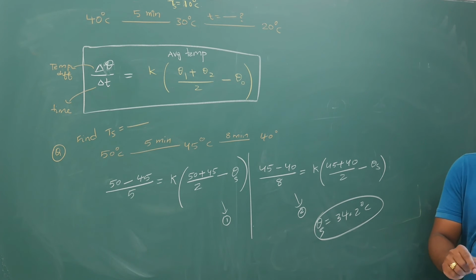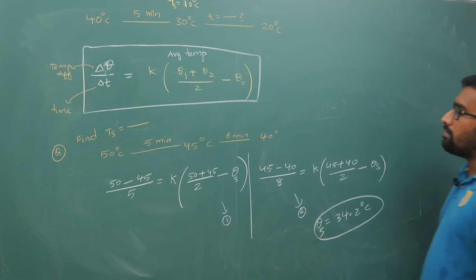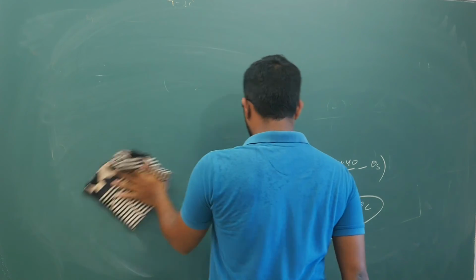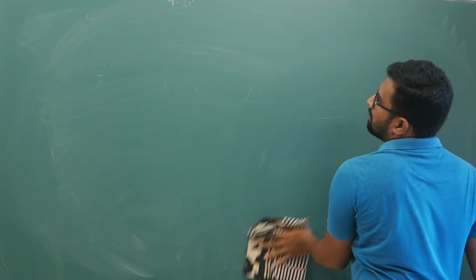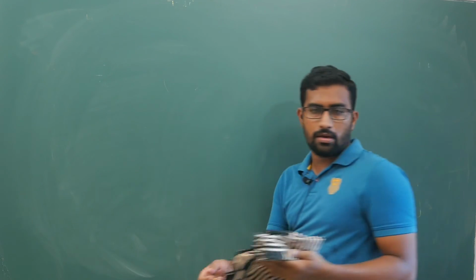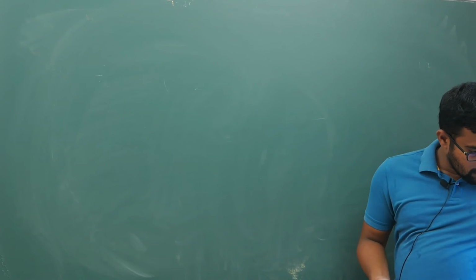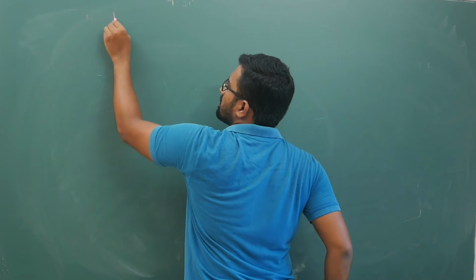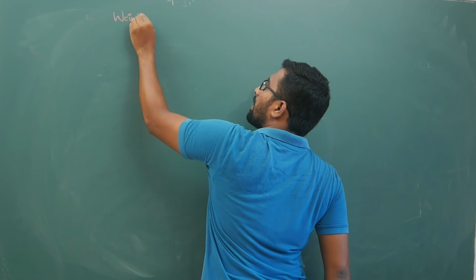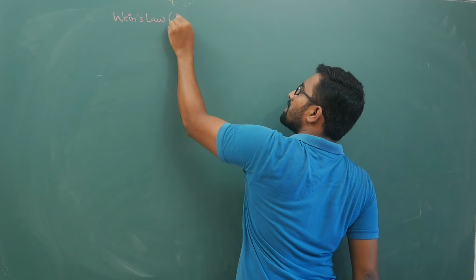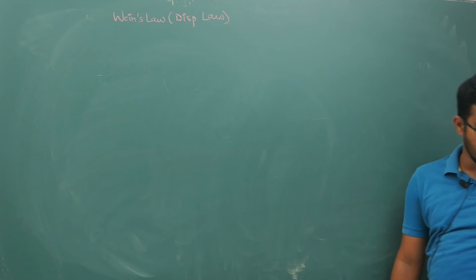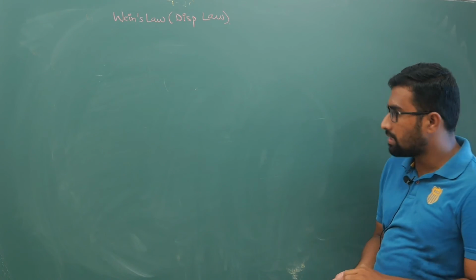Your next part is, we will try to calculate through an example. Next part, wait, we have Wien's law that we forgot. Now, next is your Wien's law. A lot of basic questions will be asked in this Wien's law. Wien's law is there and its displacement law is also there. Both are different, but the meaning is the same. Both are related to each other. So, without wasting time, I will tell you.